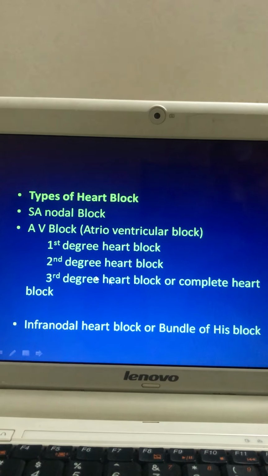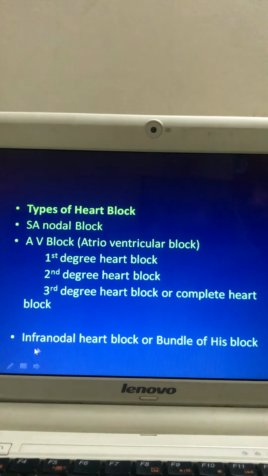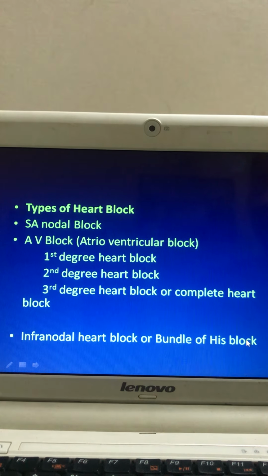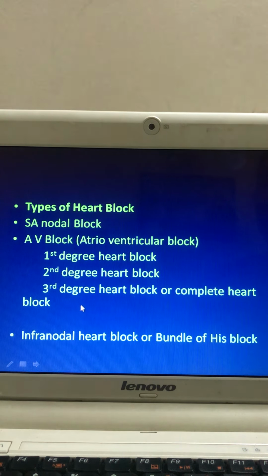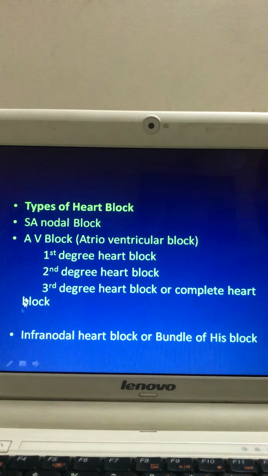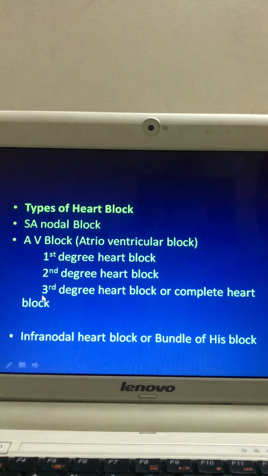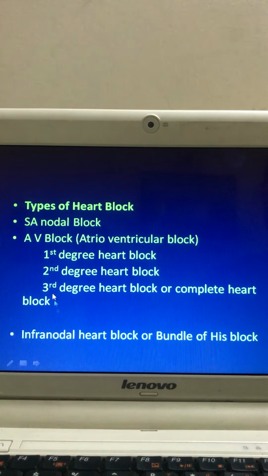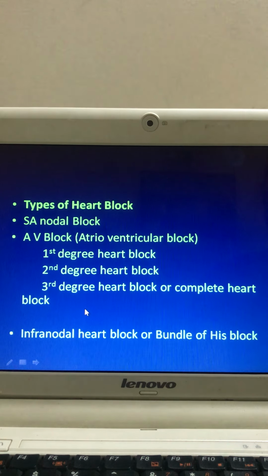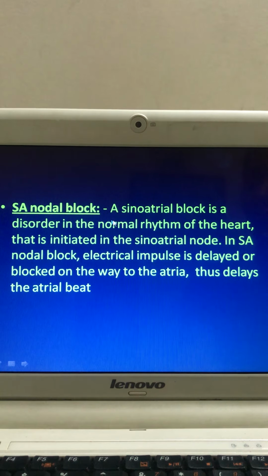Now what are the types of heart block? Number one is the SA nodal block, then AV nodal block, and infranodal heart block or bundle of His block. AV nodal block or atrioventricular block includes first degree heart block, second degree heart block and third degree heart block or complete heart block. First and second degree heart block are called incomplete heart block, and third degree heart block is called complete heart block. Heart block below the AV node is known as infranodal heart block or bundle of His block.